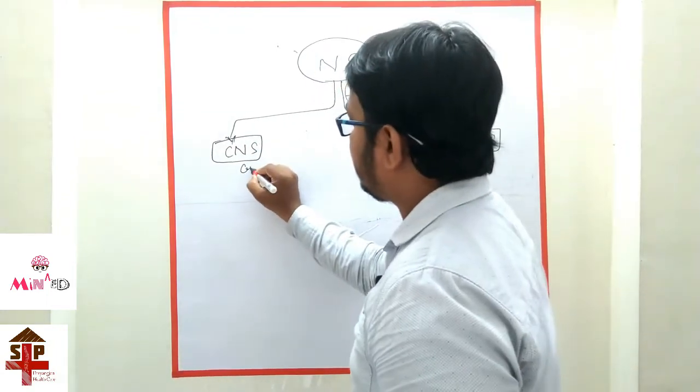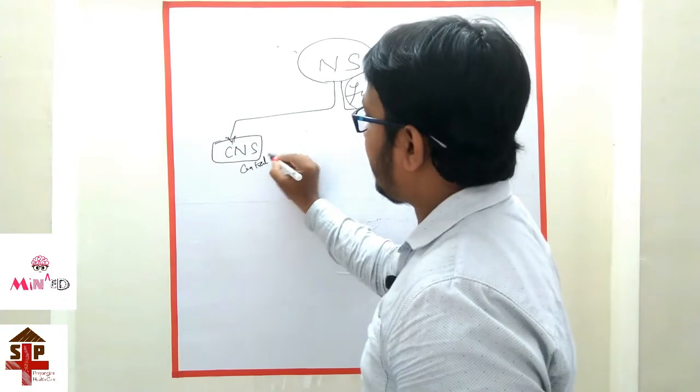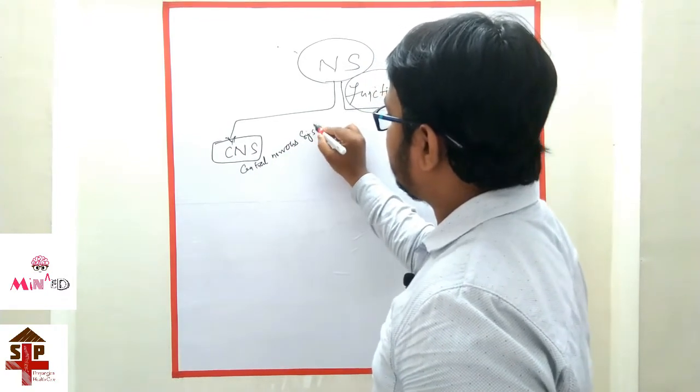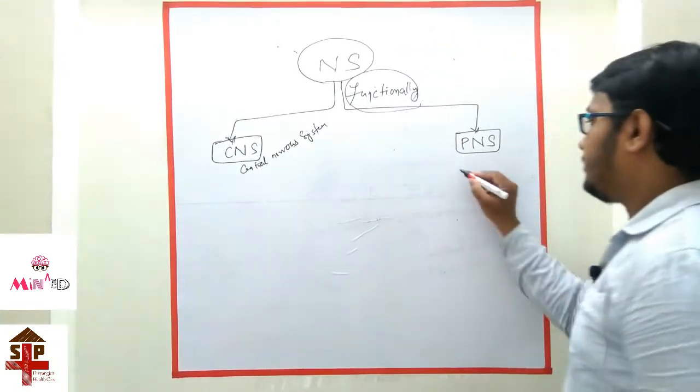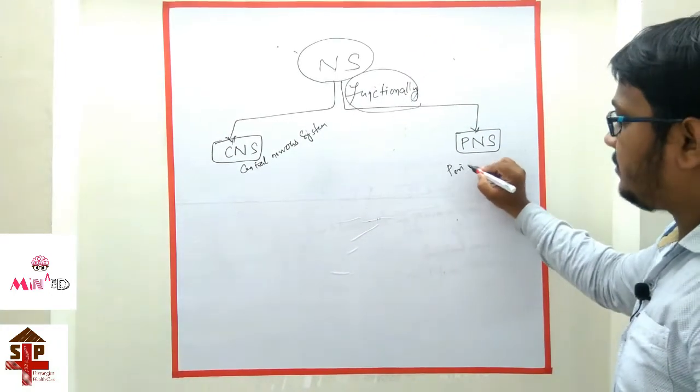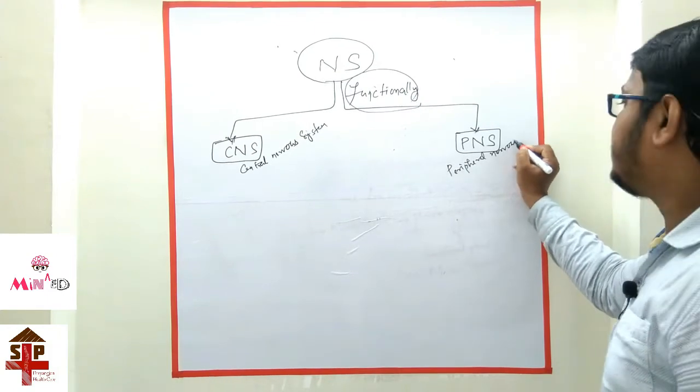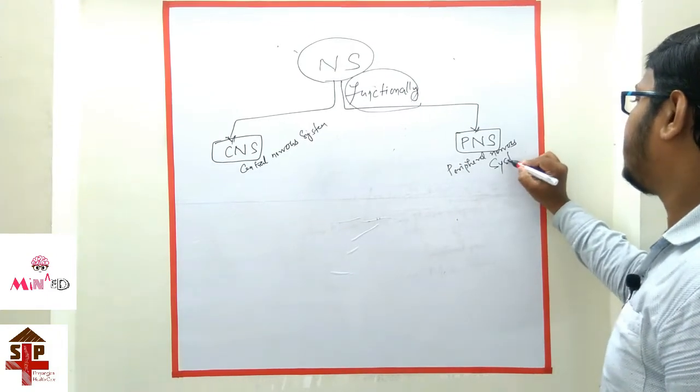This is the central nervous system and this is the peripheral nervous system.